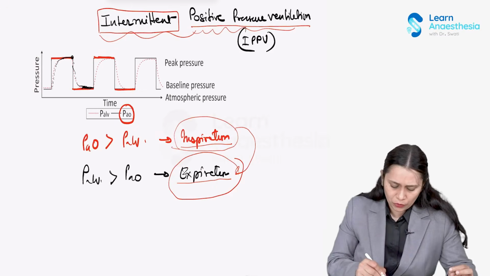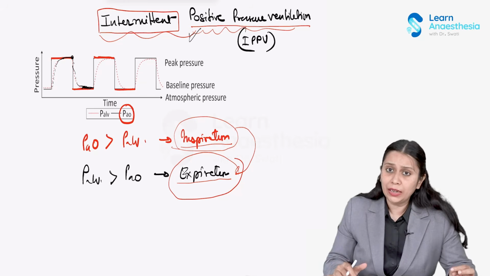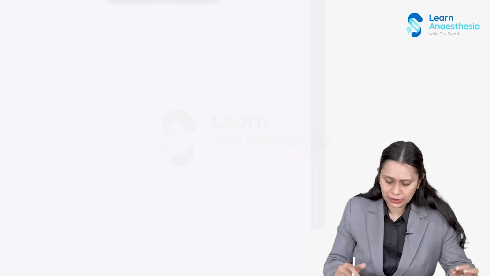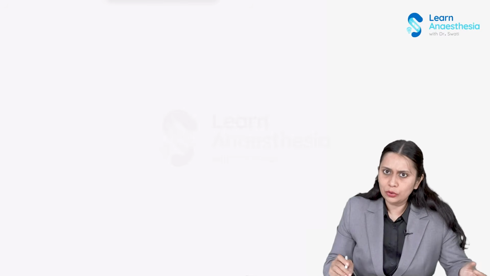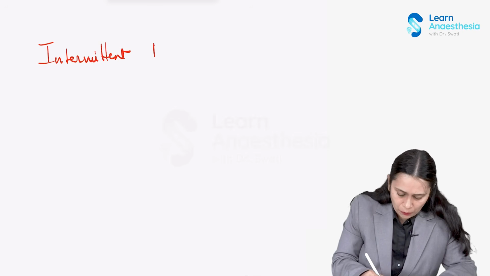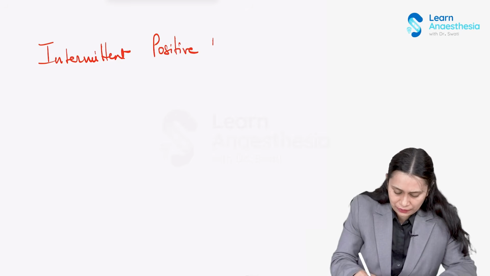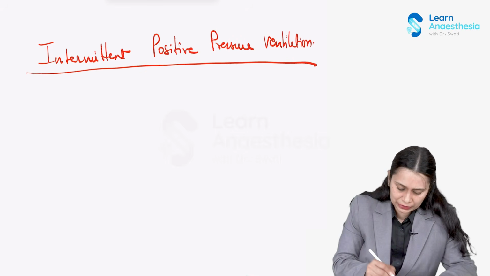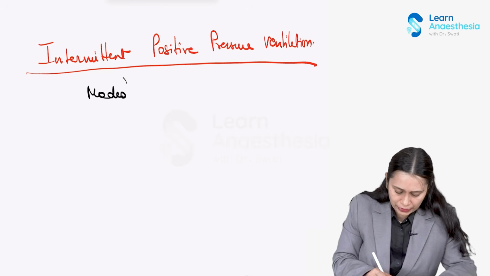Okay, so we'll talk more about intermittent positive pressure ventilation. Intermittent positive pressure ventilation is what is common practice. So let us talk about the ventilation. As I said, there are two ways, two modes of ventilation: intermittent negative and intermittent positive, and we will talk about intermittent positive pressure ventilation. This is what we are practicing and this is what we need to discuss. And in this, we will discuss different modes of ventilation.